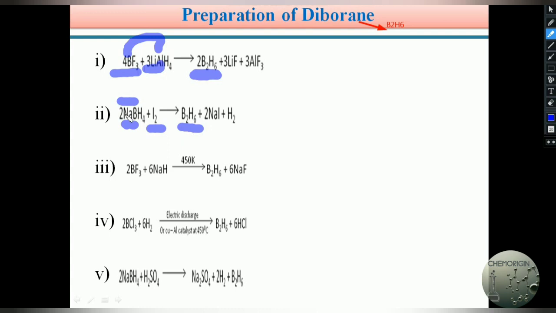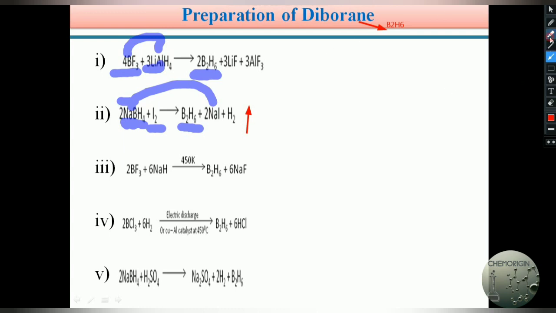Here sodium borohydride is oxidized, as we already know the definition of oxidation and reduction. We remove hydrogen from sodium borohydride, hence it is oxidized to sodium iodide and H2 gas is liberated.